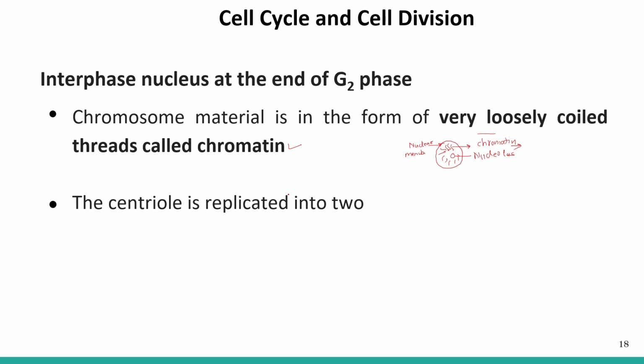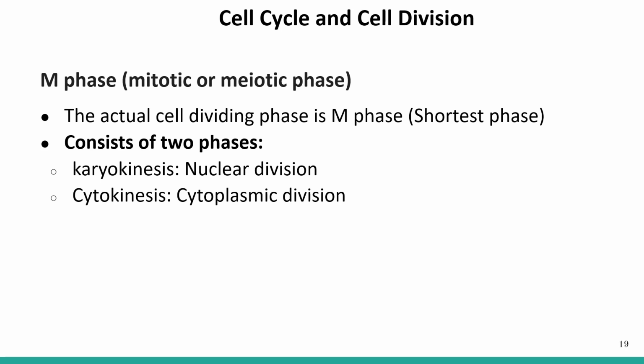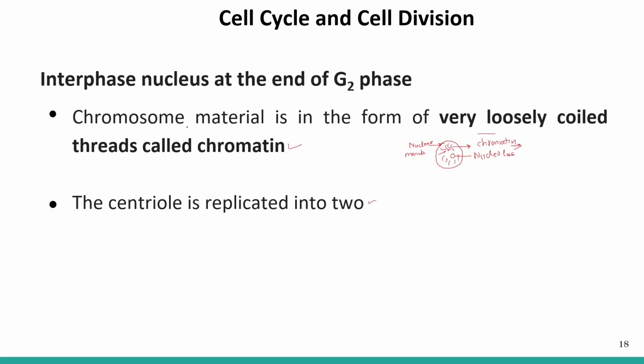The centriole is replicated into 2. Another thing we can observe is that the centriole has been replicated, meaning 2 centrioles are present. Now what is a centriole? A centriole is a cell organelle that facilitates the organization of the spindle fibers, or you can also say it helps in the assembly of the microtubules.